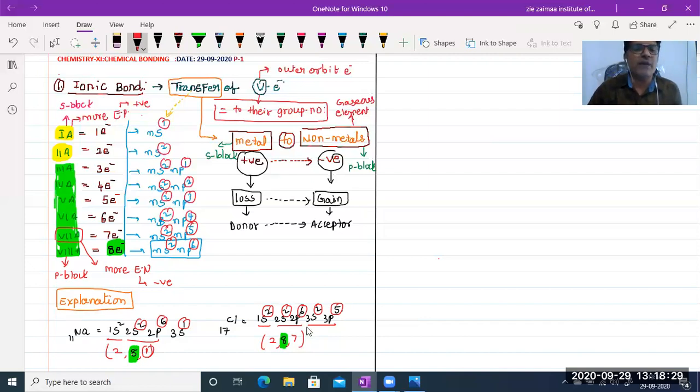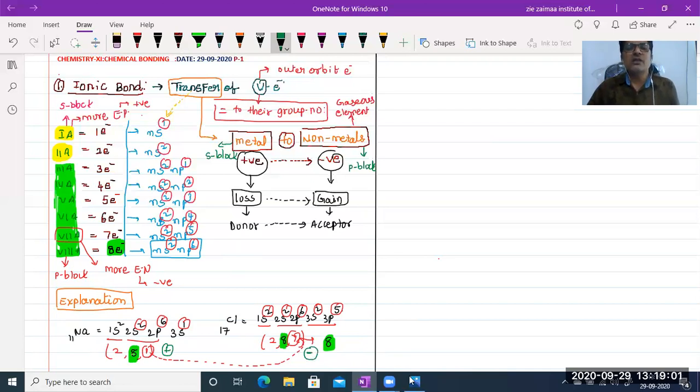So that's why the sodium atom is going to transfer this 1 electron to the chlorine atom. Then this 7 becomes 8, and then it is also stable. So the sodium atom is going to lose this electron, so it's shown with a positive charge, meaning loss of electron. Whereas the chlorine atom is going to gain 1 electron, so it is shown with only 1 negative charge.